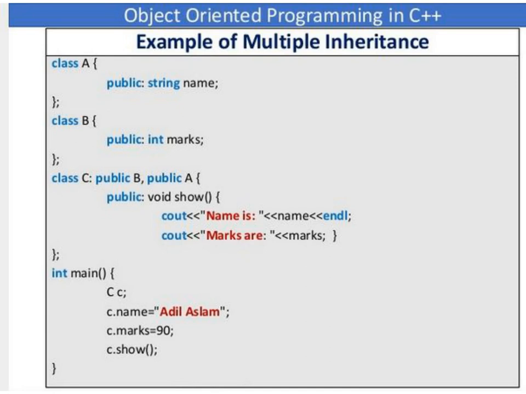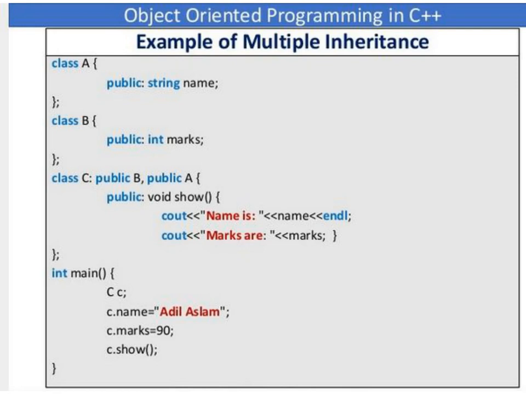Okay, so in that we have used two cout statements, name and marks. It will print the values of name and marks. Then next, in the main function we have created an object of the child class called class C. Then we are accessing C dot name and assigning Adil Aslam, and C dot marks we are assigning the value 90. Then we are calling the member function show.